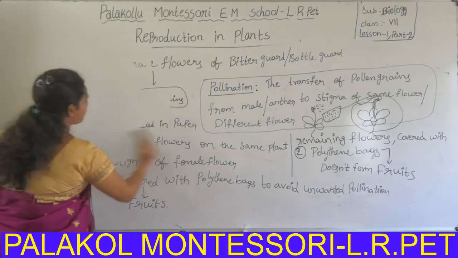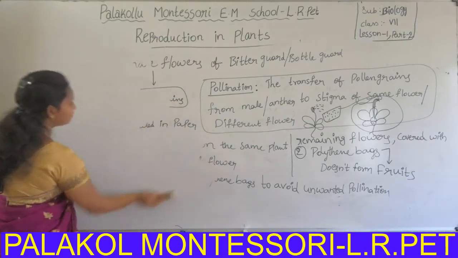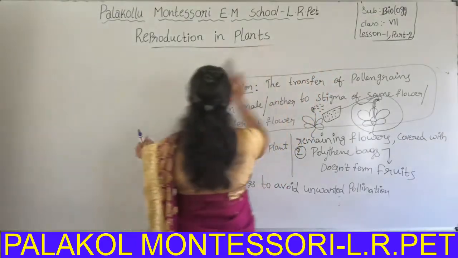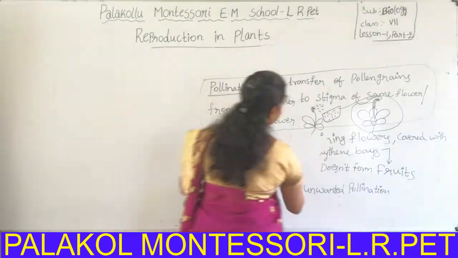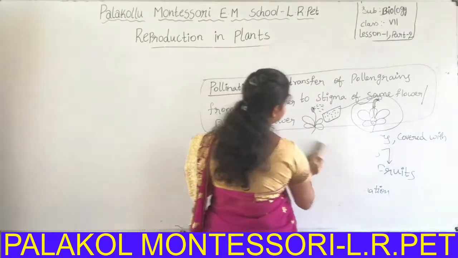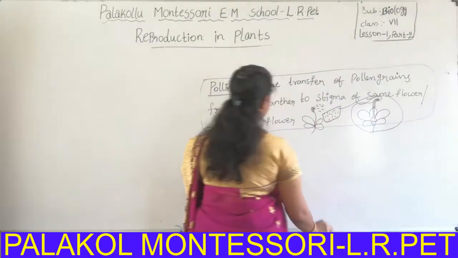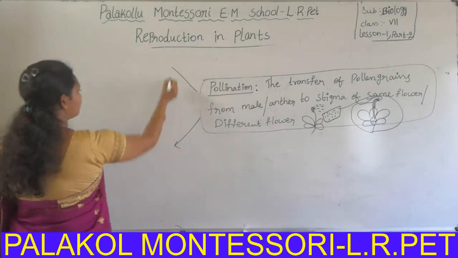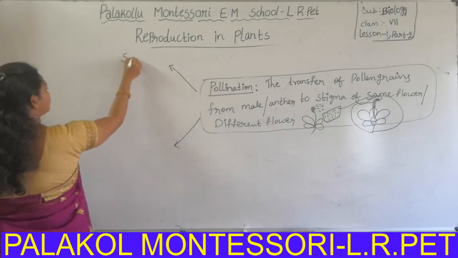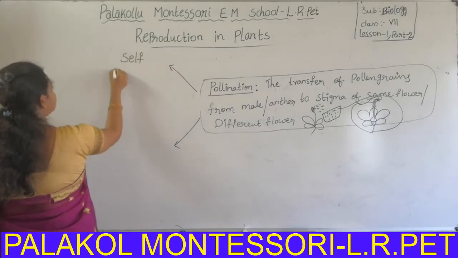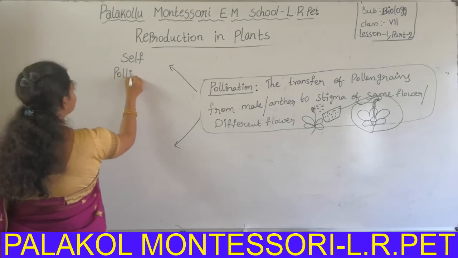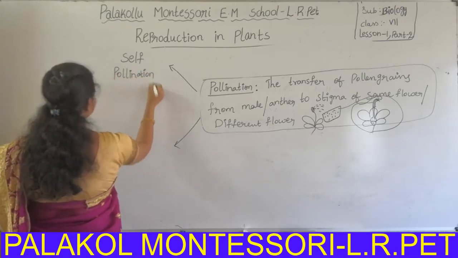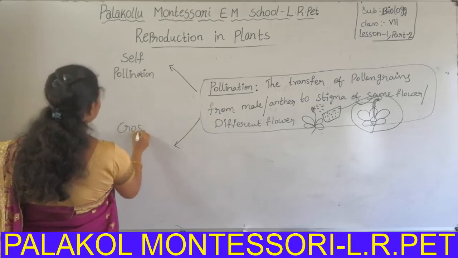Now, types of pollination. Pollination is of two types: self-pollination and cross-pollination.